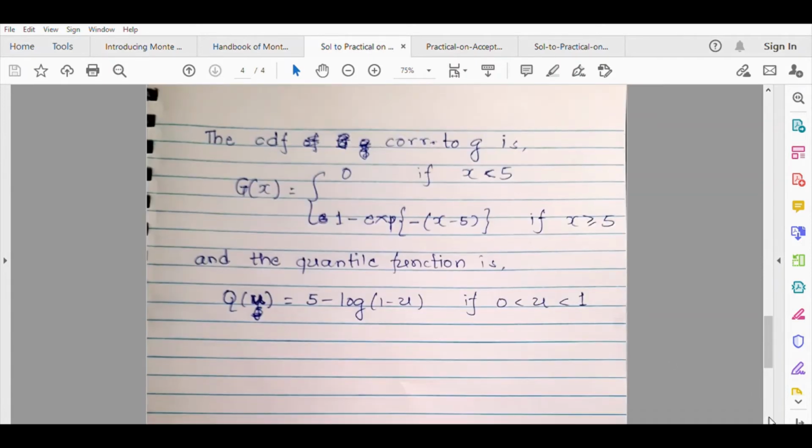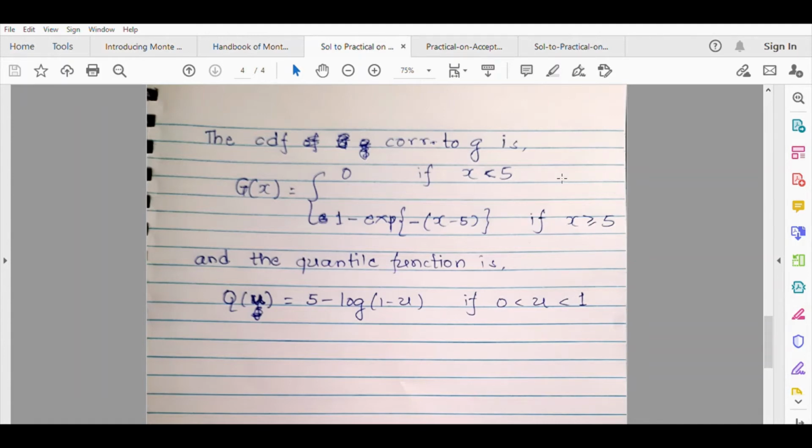What else do we need to implement ARM here? So we need the CDF of the proposal distribution. So the CDF here is 0 if x is less than 5, and it is 1 minus e raised to minus x minus 5 if x is greater than or equal to 5. And so to generate a random sample from this, there are two ways.